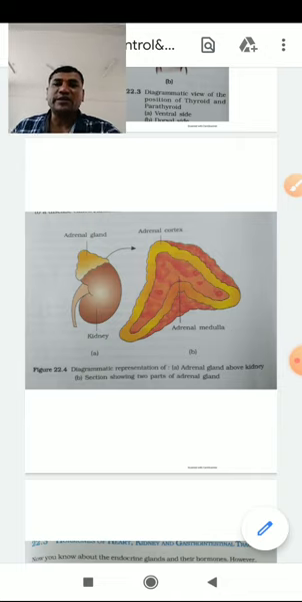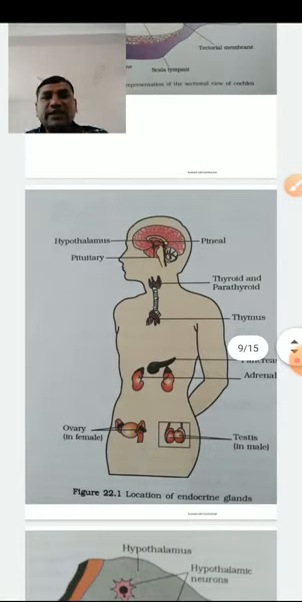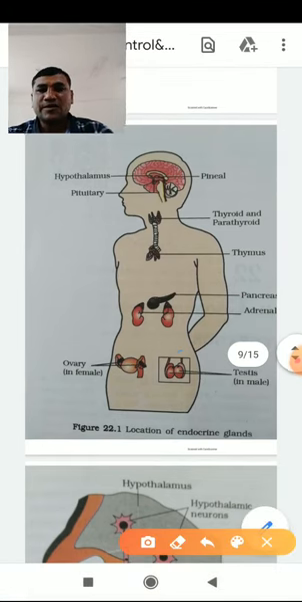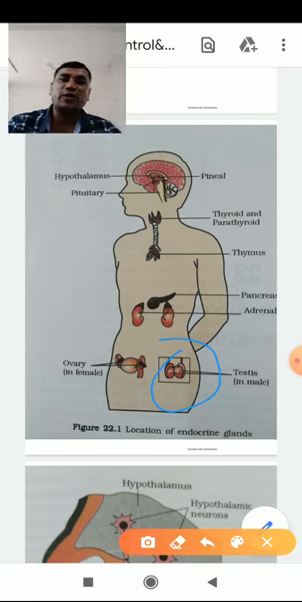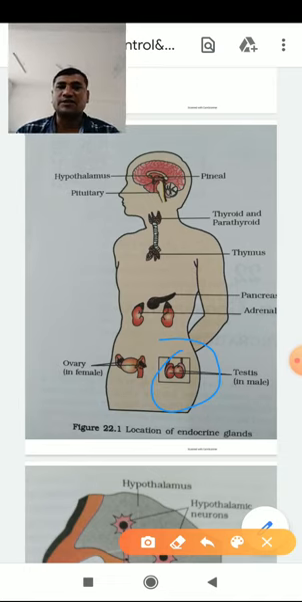Now coming on to the next gland, the testis. Testes are the male reproductive organs meant for the production of spermatogonial cells. Already we have discussed this, but here they are helpful in the production of reproductive hormones, and they also produce the sperms.